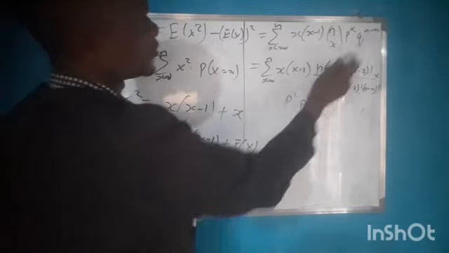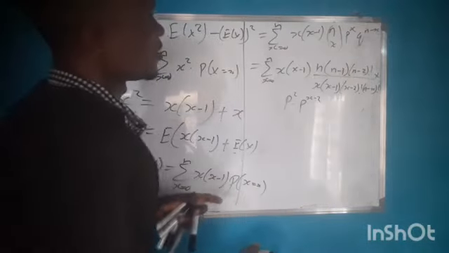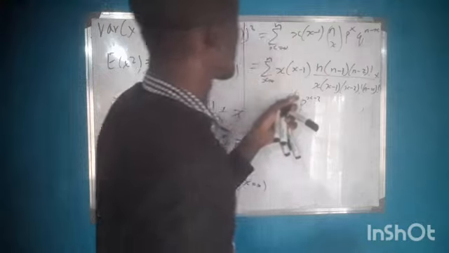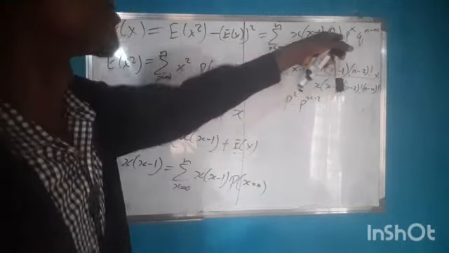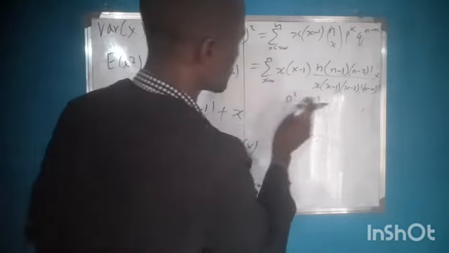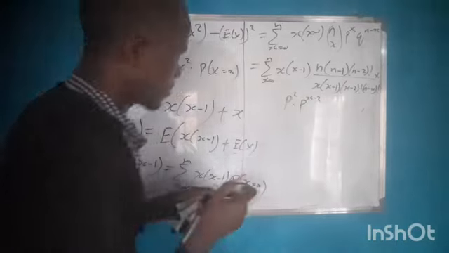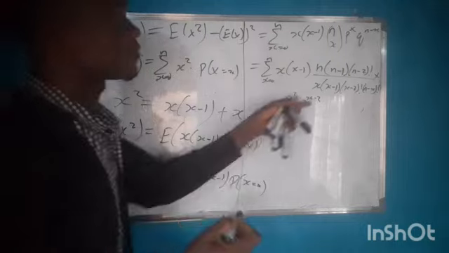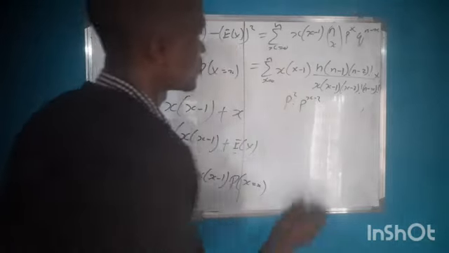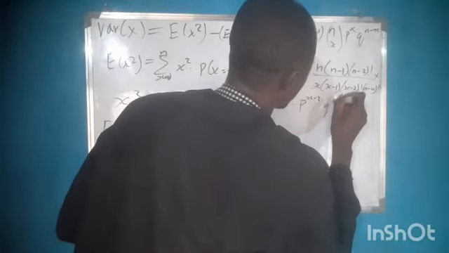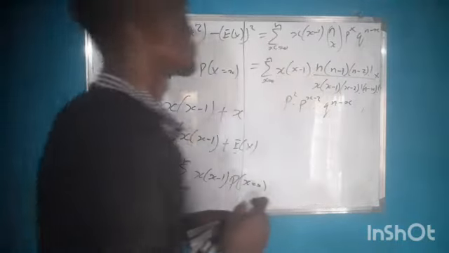I put this p squared because I'm heading somewhere. So p squared multiplied by p raised to power x minus 2 also gives you p raised to power x, multiplied by q raised to power n minus x.